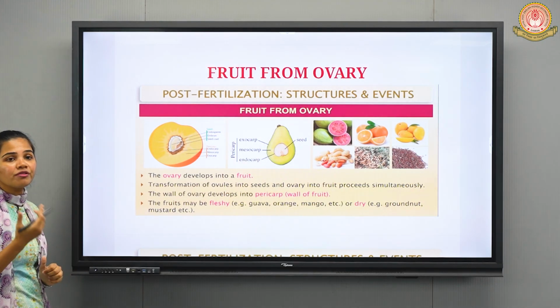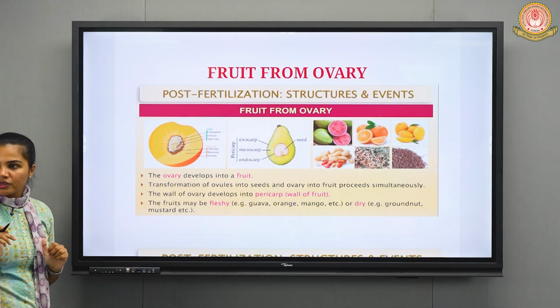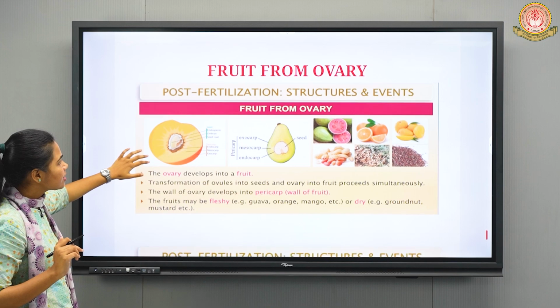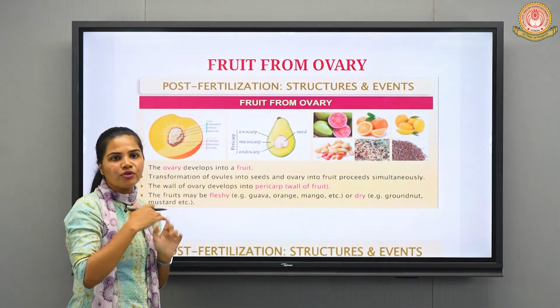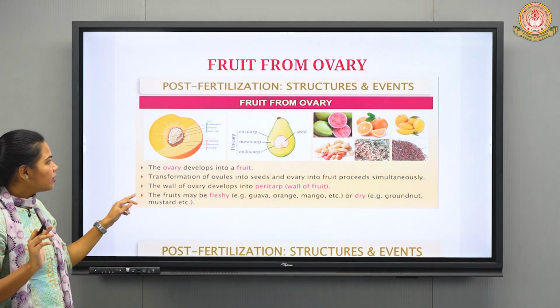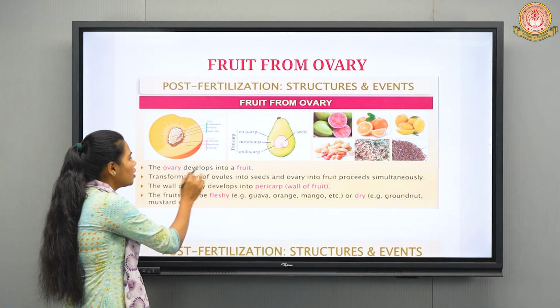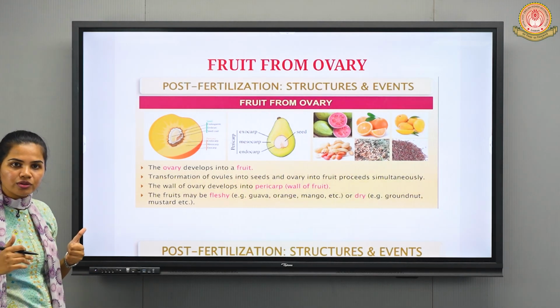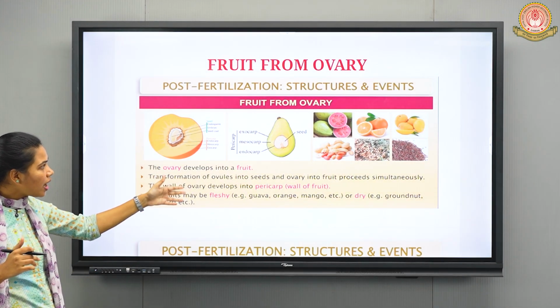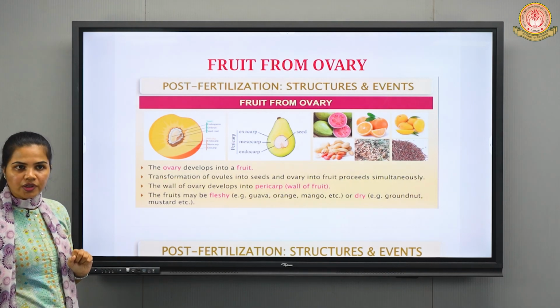The ovary is going to give rise to which structure? Fruit. Fine. So we will discuss some points regarding the formation of fruit from the ovary. First, the ovary develops into a fruit. This we already know, right? We have already discussed also. Now we will discuss some other parts of this particular fruit, right?